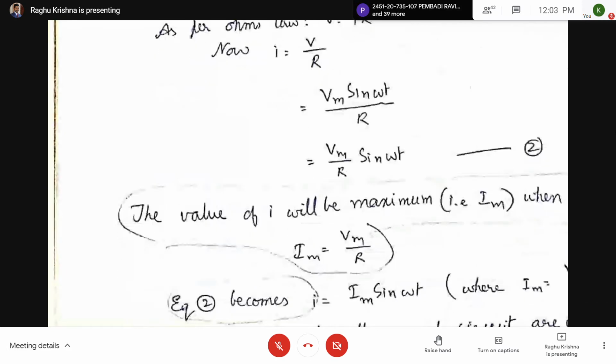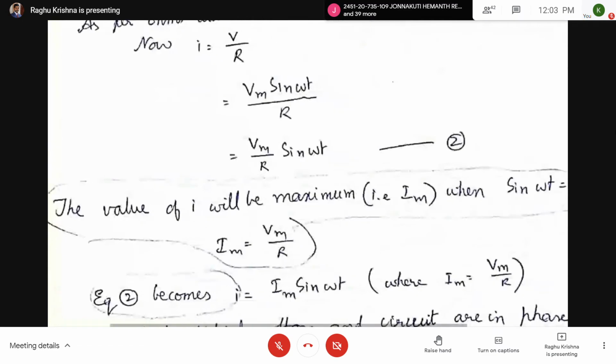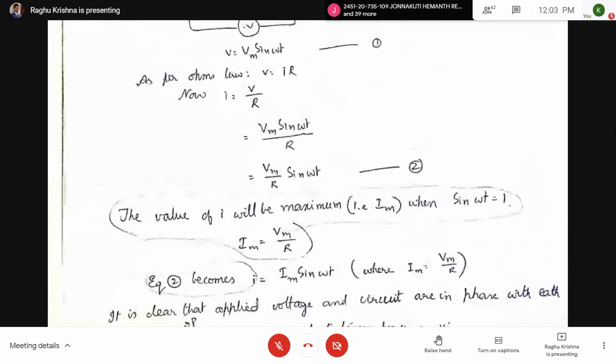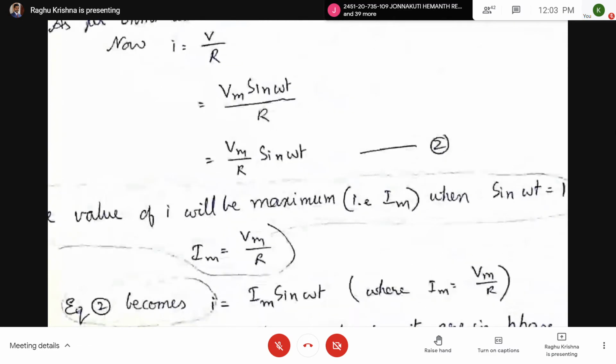I am going to write as Im. So here the value of I will be maximum, that is Im, when sin omega t equal to 1. So Im equal to Vm by R. So now equation 2 becomes small i equal to Im sin omega t, where Im equal to Vm by R. What is the maximum value of sin omega t? It is equal to 1.